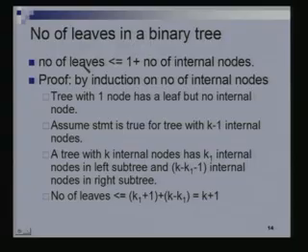The number of leaves was 2 to the power h if h was the height of the tree, and the number of internal nodes was 1 plus 2 plus 2 squared all the way to 2 to the h minus 1, which is 2 to the h minus 1. So there was exactly a difference of 1 between the number of leaves and the number of internal nodes, right? So the complete binary tree once again achieves this equality, right? For any other tree, the number of leaves will only be less than or equal to this sum. How small can it be?